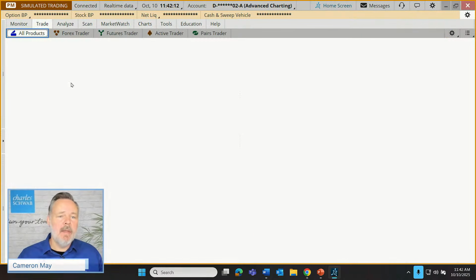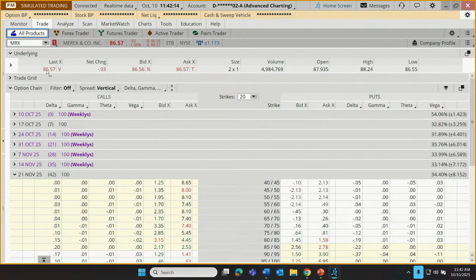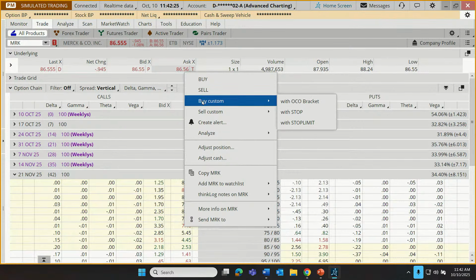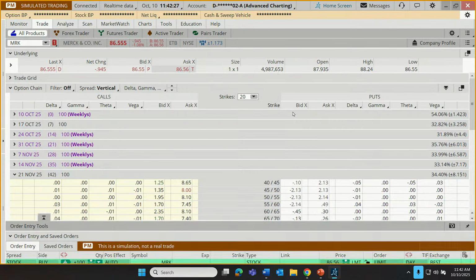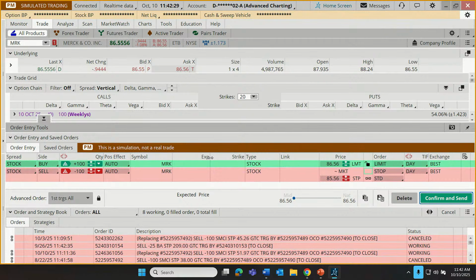Let's go to our trade tab. Let's buy some shares. Typically, we keep this to about $5,000. 100 shares would be about $8,600. How about we buy about 60 shares? I'm going to right click on the ask price, put in a custom buy order with a stop. Not going to be a target because that's going to be visually confirmed looking at the candle.